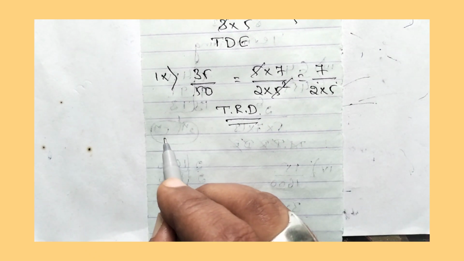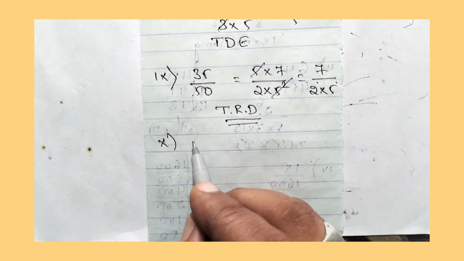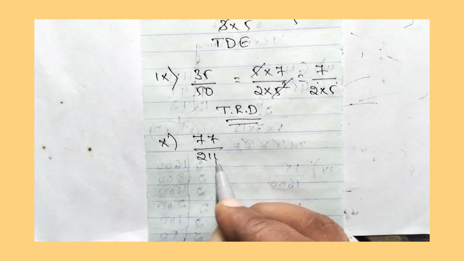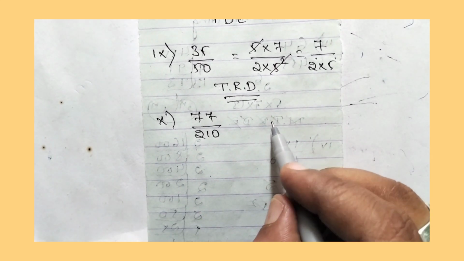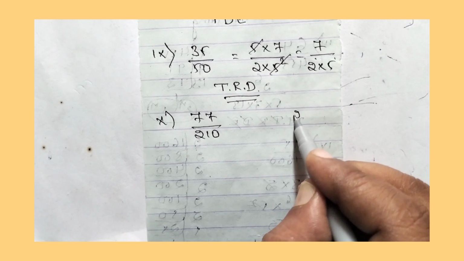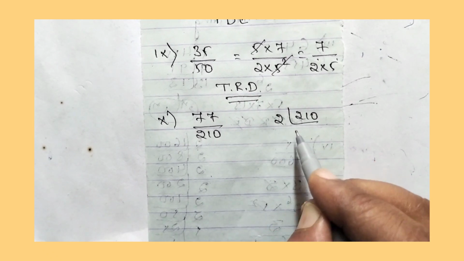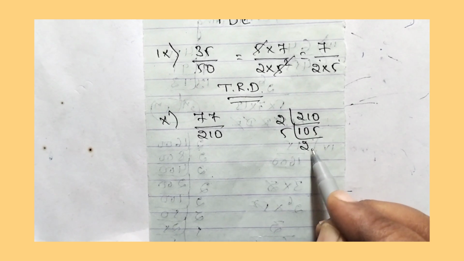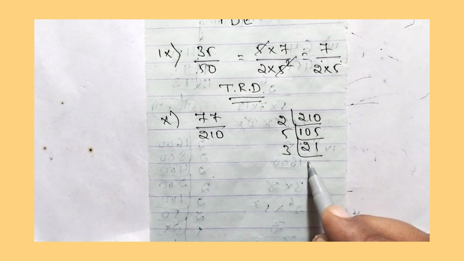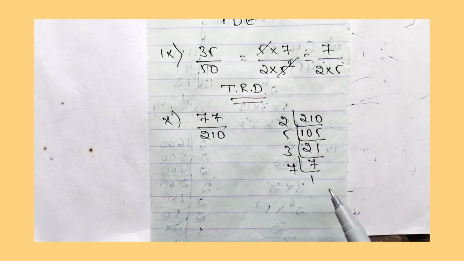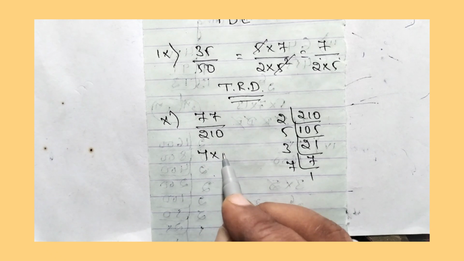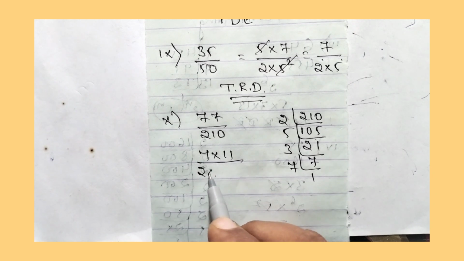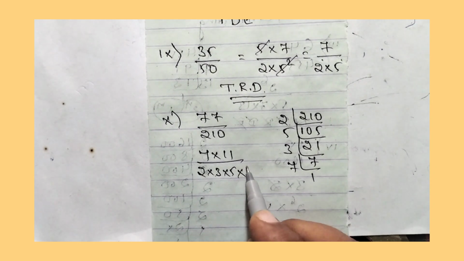Then coming to the 10th question. So in the 10th question they have given 77 divided by 210. So 210, let us divide it by 2. 2 1s are 2, 2 5s are 10. Now divide by 5, 5 2s are 10, 5 1s are 5. Divide by 3, 3 7s are 21. Divide by 7, 7 1s are 7. So 77 can be written as 7 into 11, divided by 2 into 3 into 5 into 7.